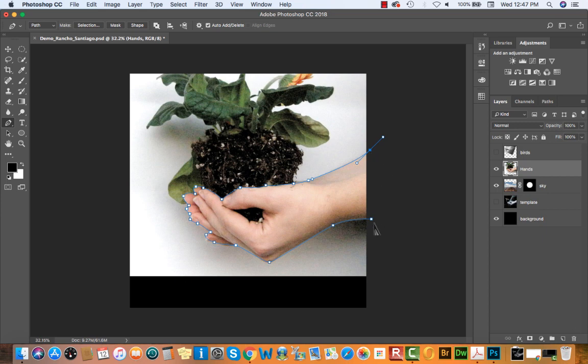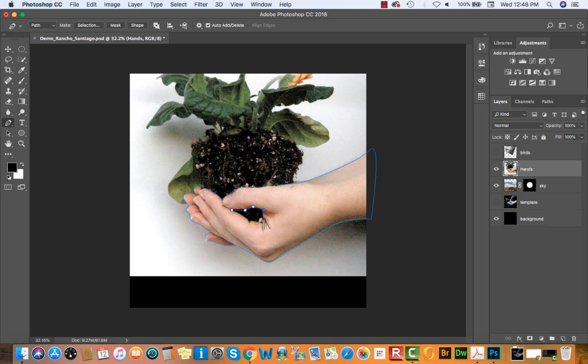And it doesn't matter what the path looks like outside of your canvas. So once I'm beyond the canvas, I'll just navigate back to my first point, look for that circle indicating I'm closing the path, and I'll click one time. I know the path is now closed because all of the anchor points were suddenly highlighted as solid anchors here. And I'll go back in here and I'll create a new path just for this little cutout